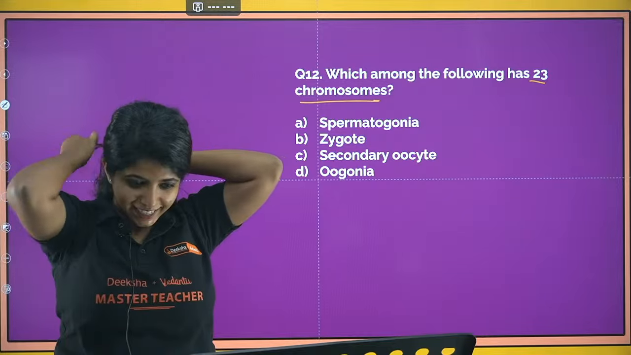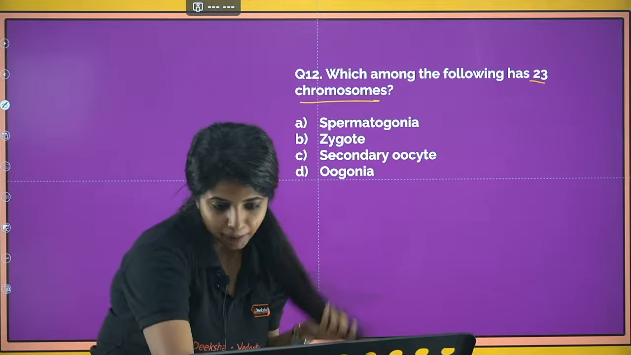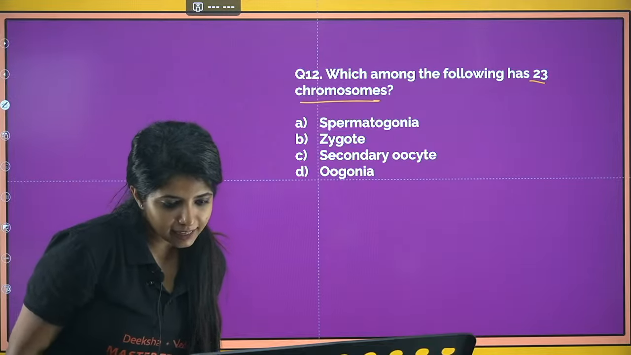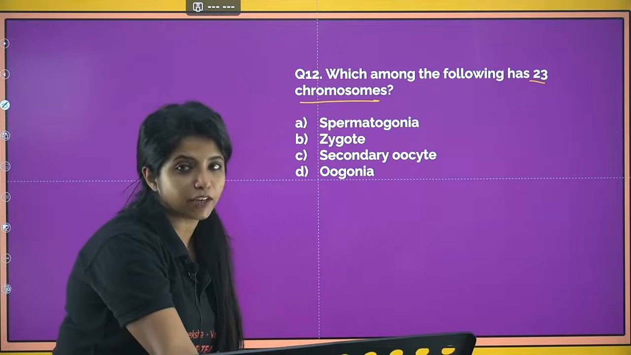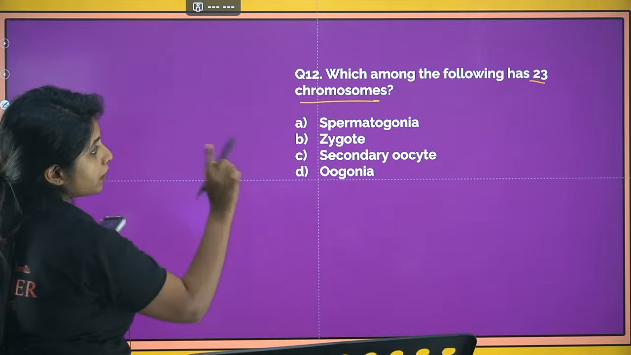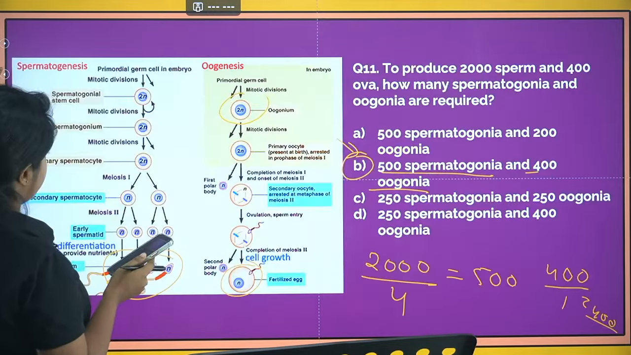Alina says the answer is C. Let's see if Alina is correct or not. Prakriti also says it's C. Prithvi says it's D and Rishi says it's B. So you guys are giving me MCQ answers over here, A, B, C, D. So my dear children, 23 chromosomes over here, if you see.